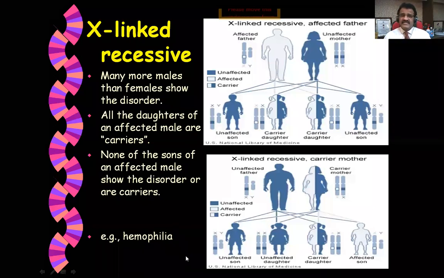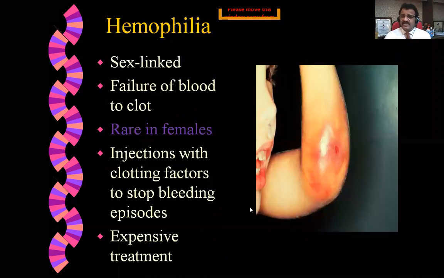What happens in this case? Many more males are affected than females show this disorder. All the daughters of an affected male are carriers, and none of the sons of affected males show the disorder or are carriers. For example, hemophilia. Now what is hemophilia? You can see one image here. It's a bleeding disorder. It is sex-linked, X recessive, failure of blood to clot. So there is no blood clotting possible in this case.